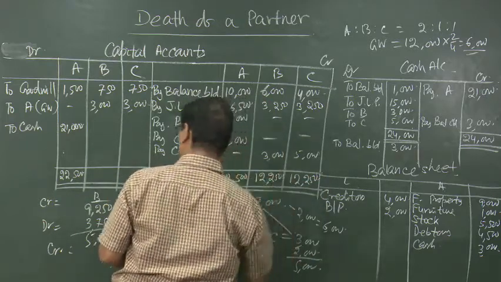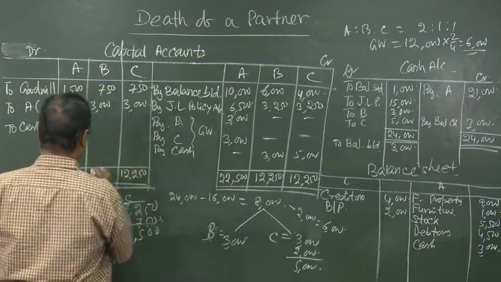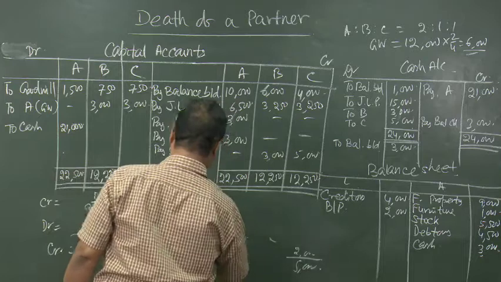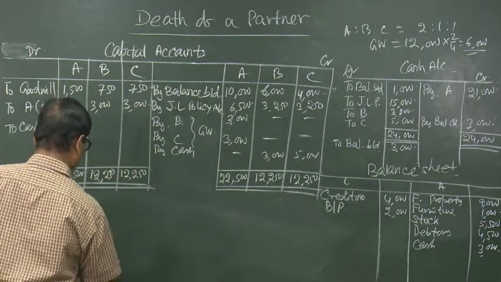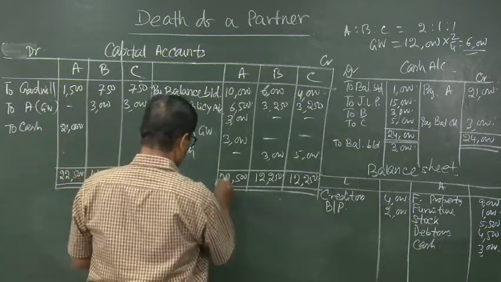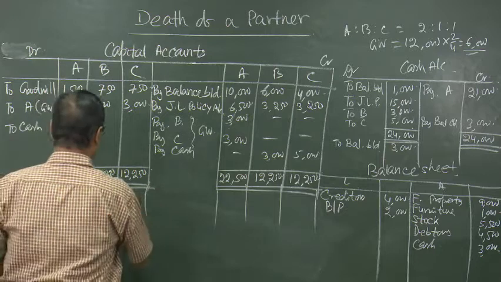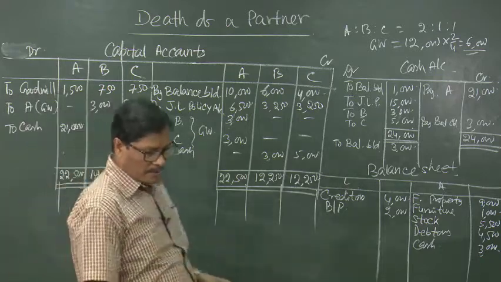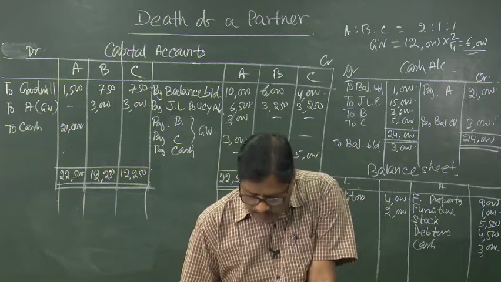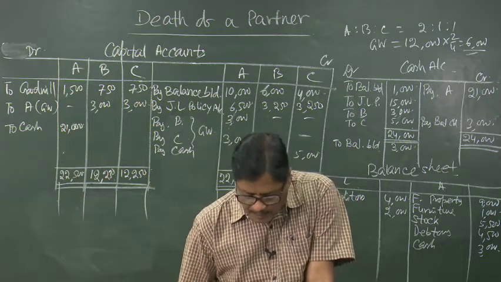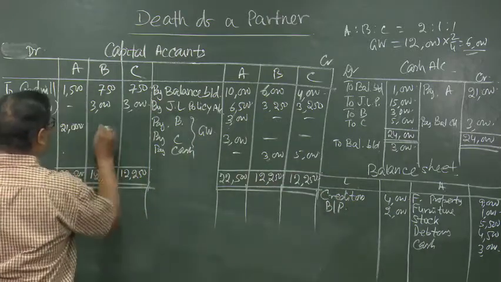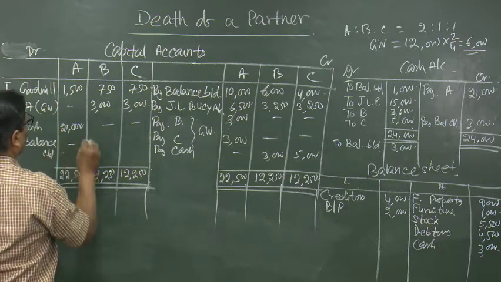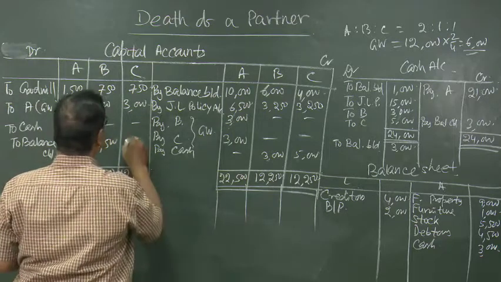So, 12,250 minus 3,750 will be 8,500. So, by balance carried down, 8,500 and here also the same thing, 8,500.